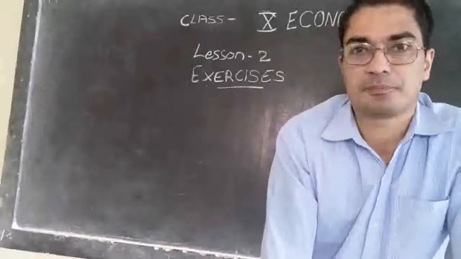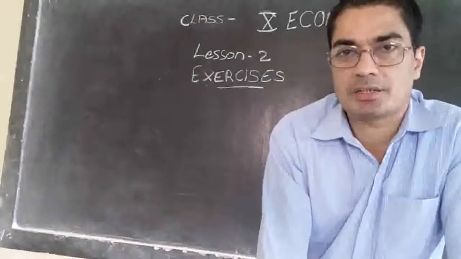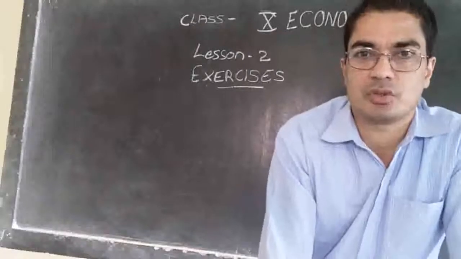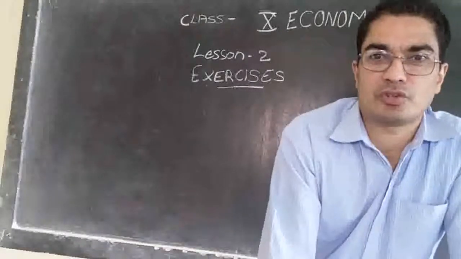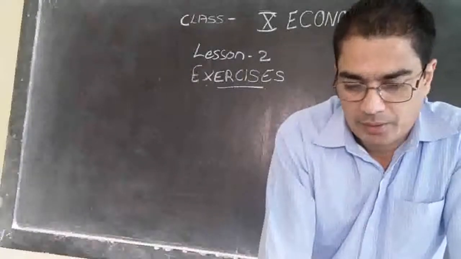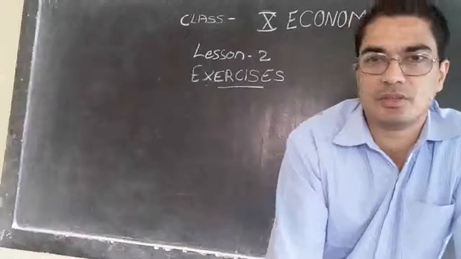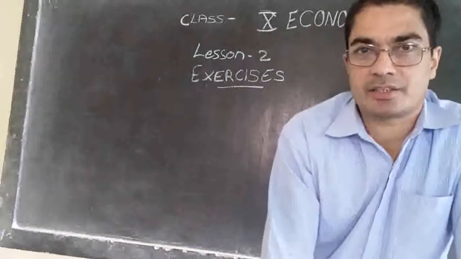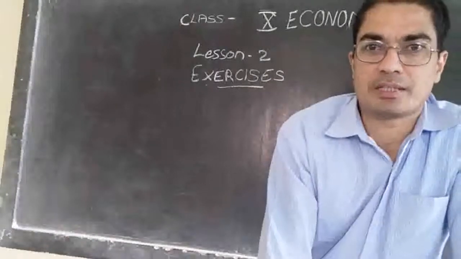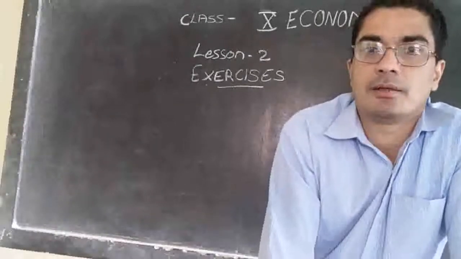Then the second one, workers in the dash sector do not produce goods. So which sector people do not produce goods? Tertiary or agricultural? The answer is tertiary sector, because we said they don't produce any goods, they produce only services. So the answer is tertiary.